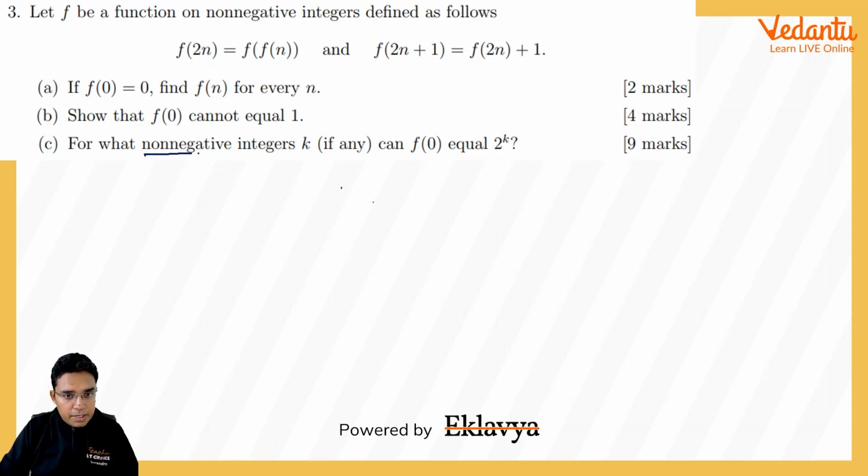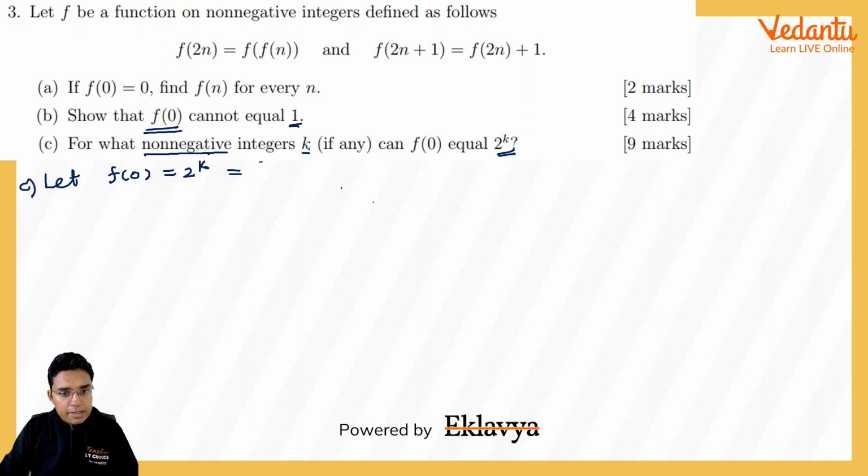Dear all, please see, for non-negative integer k, if I take k equal to 0, because 0 comes under non-negative integers, this 2^k will become 1, and in the b part we proved that f(0) cannot be equal to 1. So maybe there is a possibility that f(0) will not be equal to 2^k for any value of k. Let us see. So here we are given that f(0) is equal to 2^k, that I am assuming here for this c part.